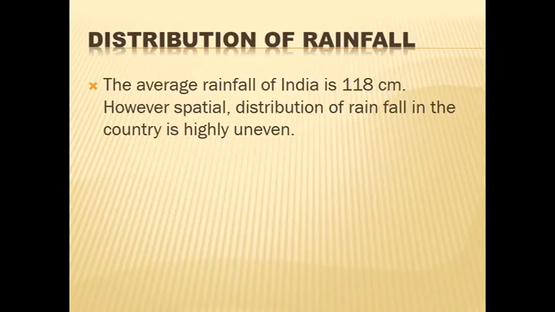And the next one is distribution of rainfall. The average rainfall of India is 118 centimeter. However, spatial distribution of rainfall in the country is highly uneven. The western coast, Assam, South Meghalaya, Tripura, Nagaland, Arunachal Pradesh, these all are the heavy rainfall areas which get more than 200 centimeter rainfall.